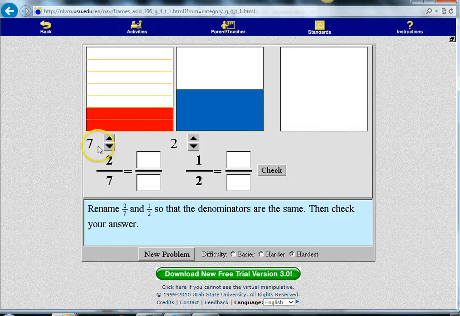I am hoping that the use of this applet has helped you visualize fractions a little bit more. You are invited to go to nlvm.usu.edu and see if you can practice a bit with these applets. I hope that this has been helpful to you.